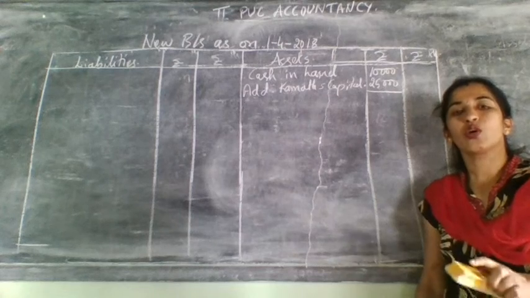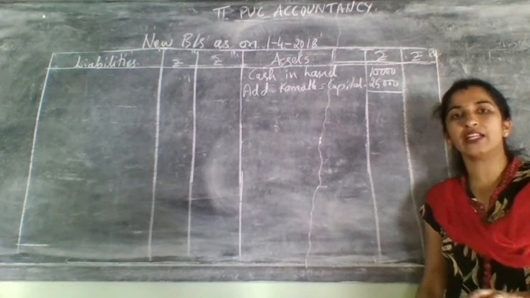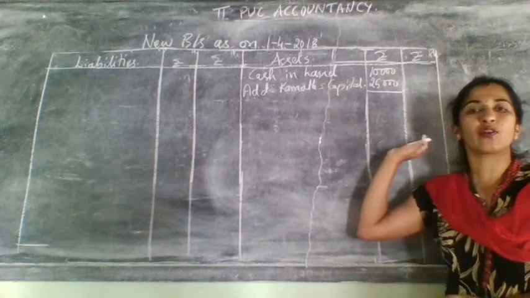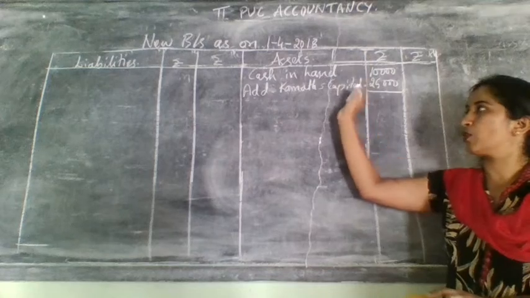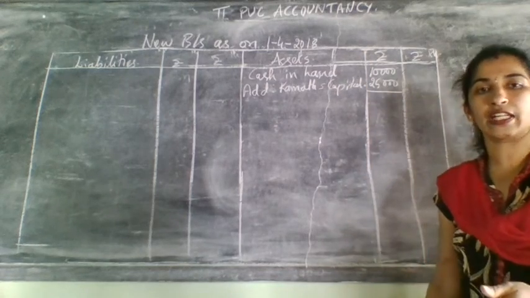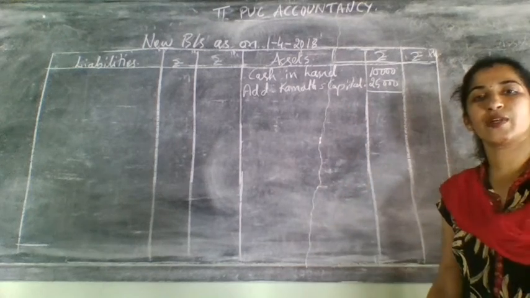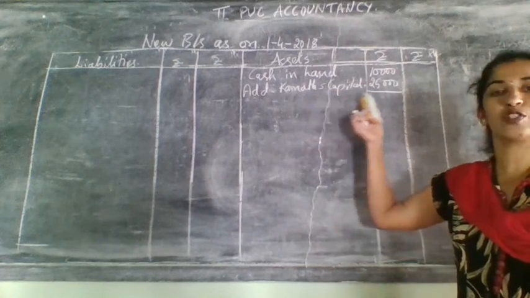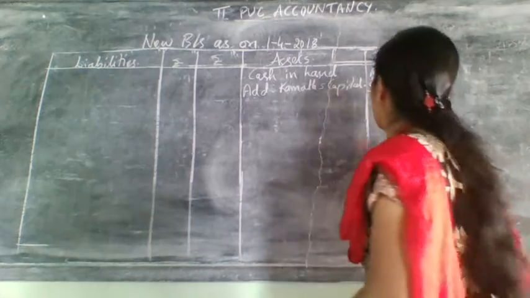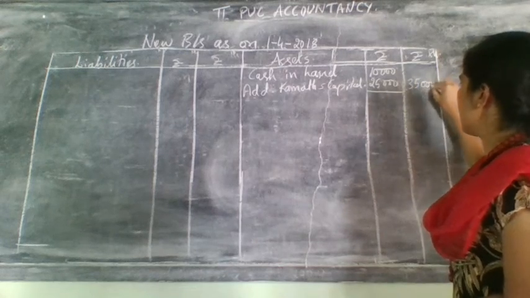Why? Because goodwill was not brought by the new partner. Instead, it was created or valued in the business itself. So don't add goodwill. That's why I told you, in this case, when they say goodwill was created, there is no need to open a cash account at all, because there is no adjustment for cash. Only add the new partner's capital and write it in the outer column. 10 plus 25, it will come to 35,000.